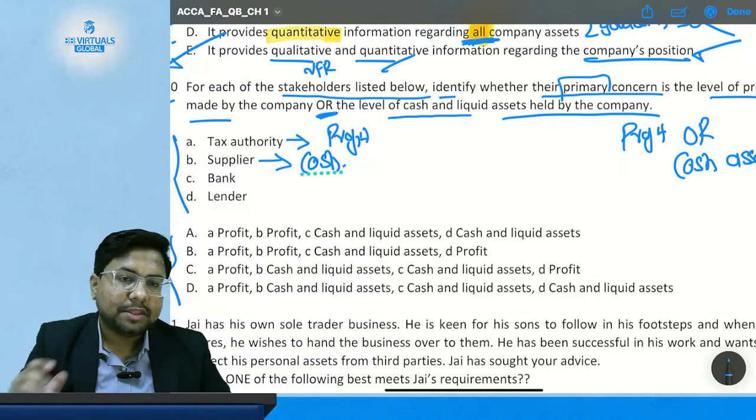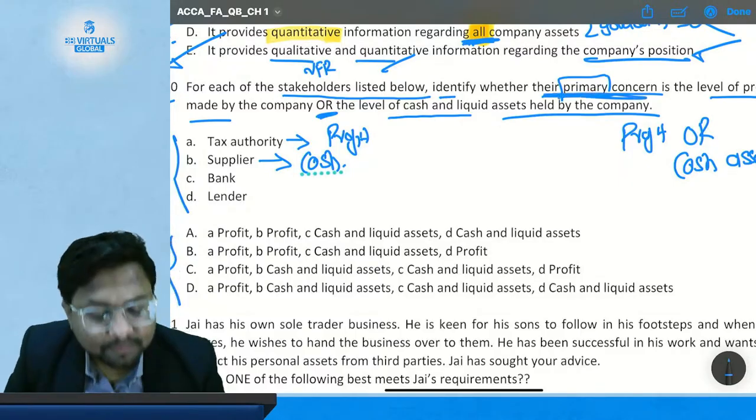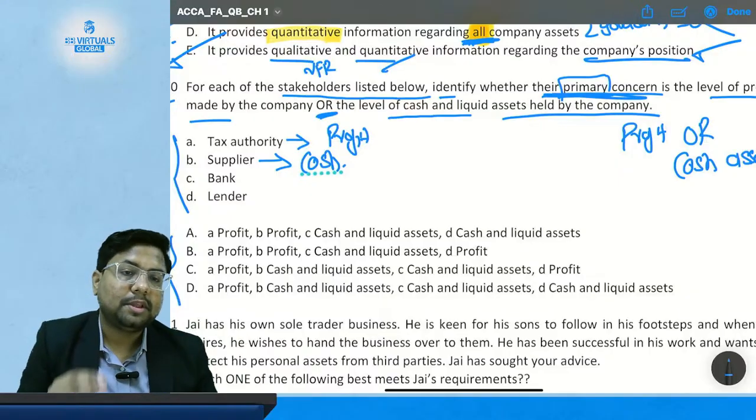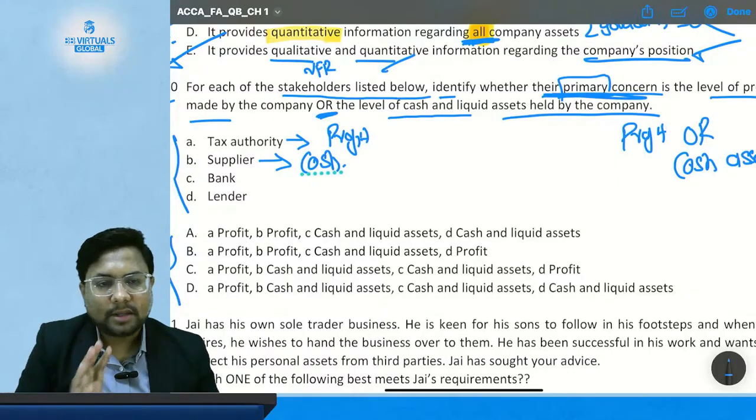Here we are talking about the primary concern. So what will be their first concern? Either profit or cash.